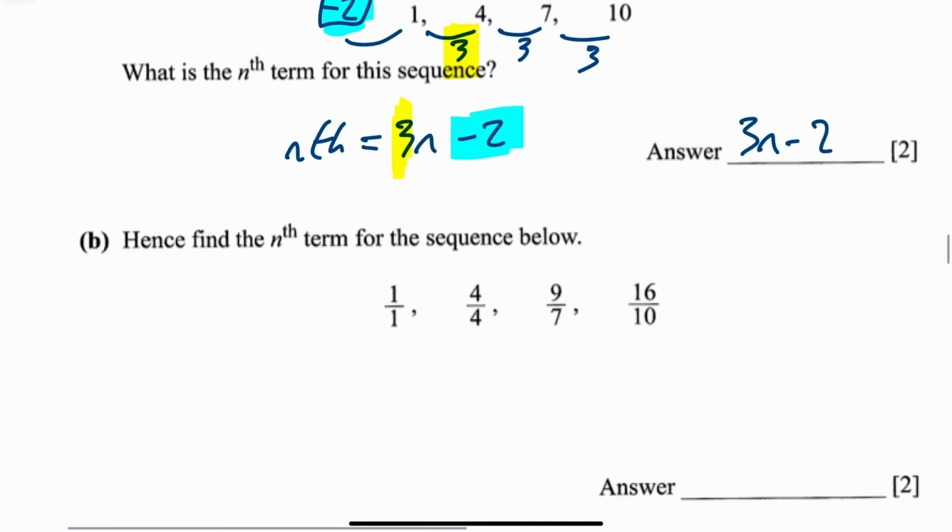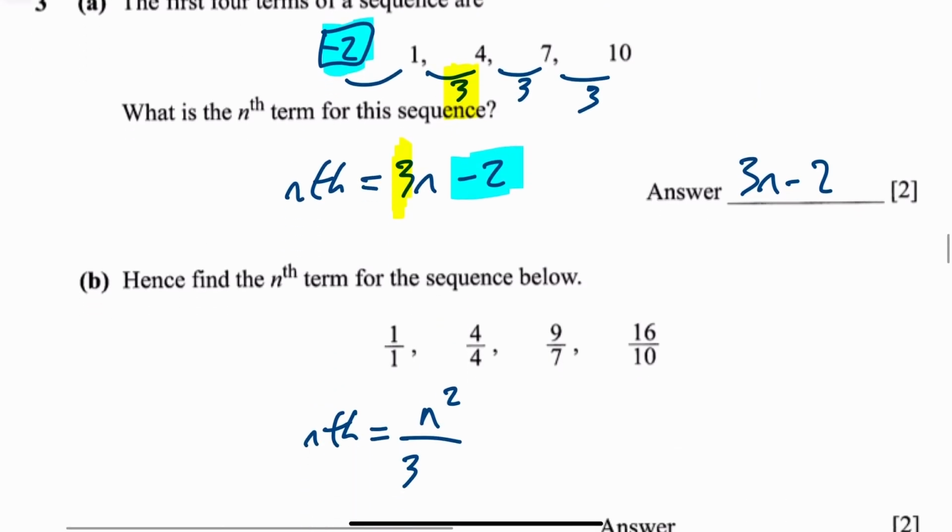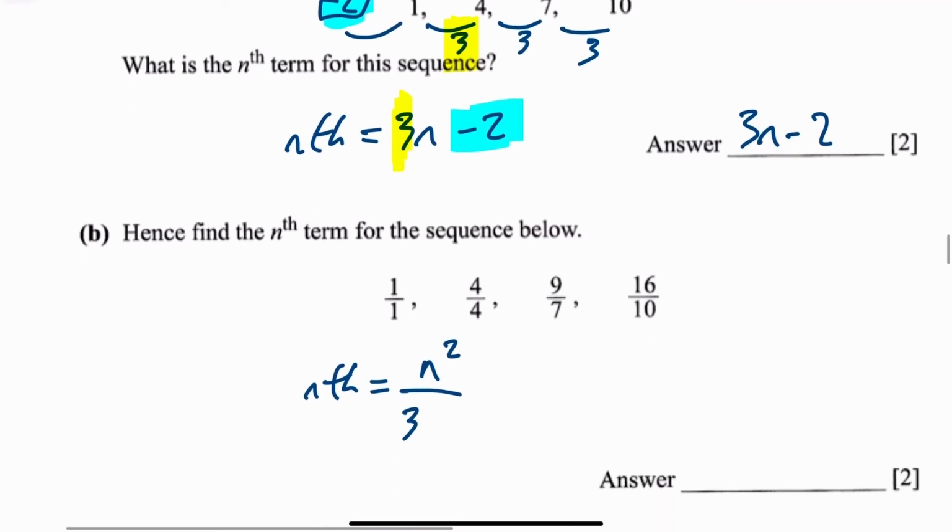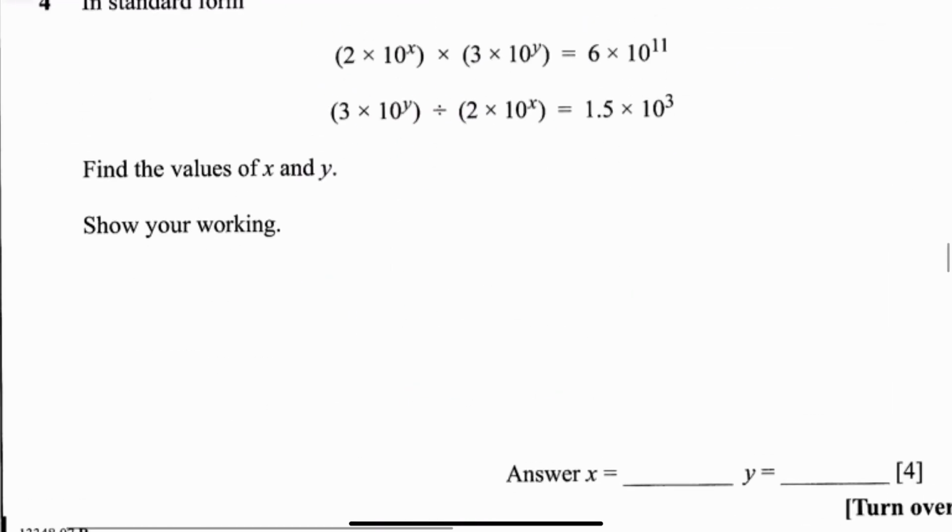Hence find the nth term of the sequence below. Now look at this top line. The top line is just your n squared, 1, 4, 9, 16, 25, 36, etc. So it's just n squared. And your bottom line is what you've just found. It was the 1, 4, 7, 10. So it's 3n minus 2. So that is your nth term. So treat it as two different sequences, top line and bottom line.